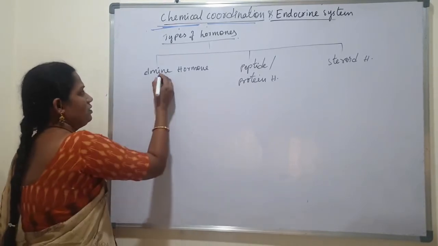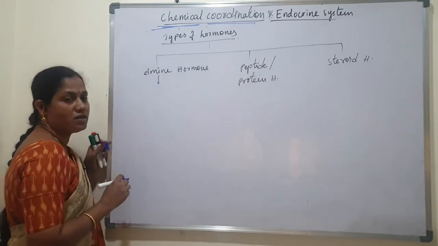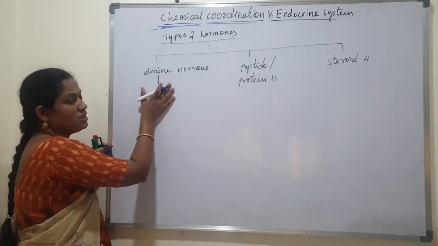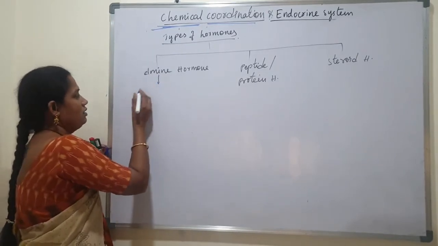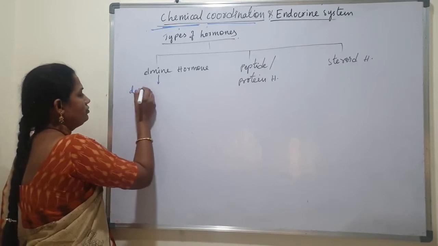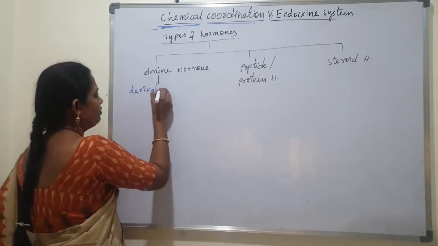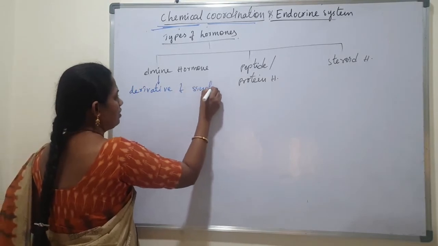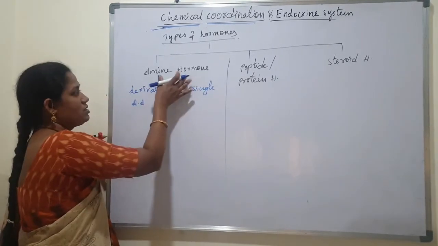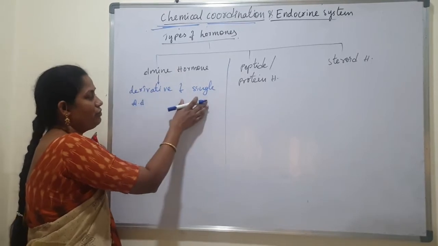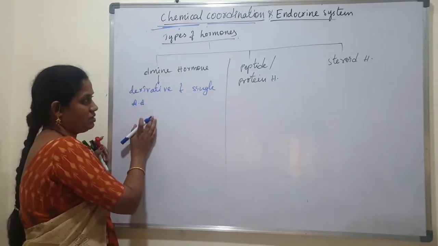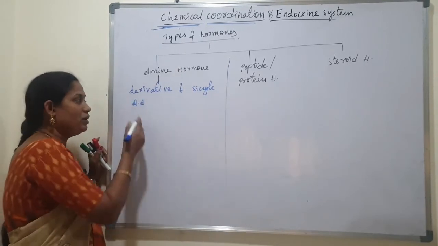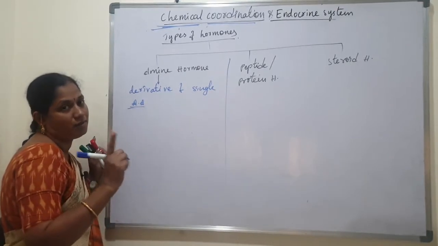First, about amine hormones. Amine hormones are derivatives of a single amino acid, which means they are produced from only one single amino acid.